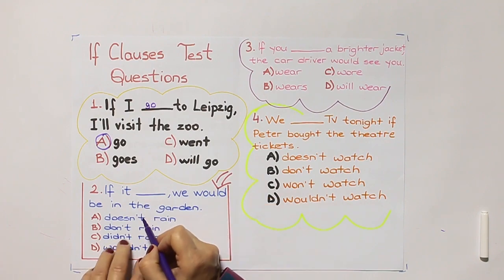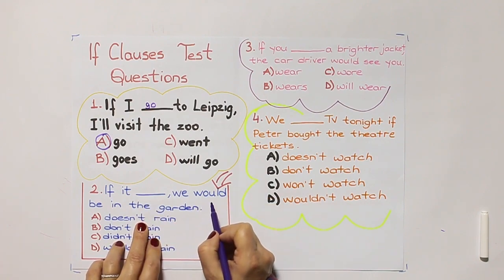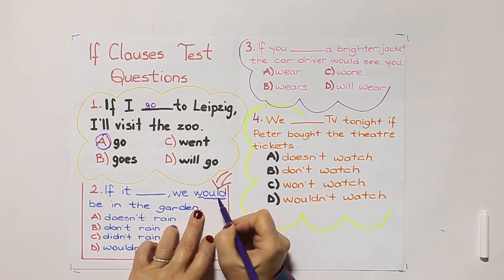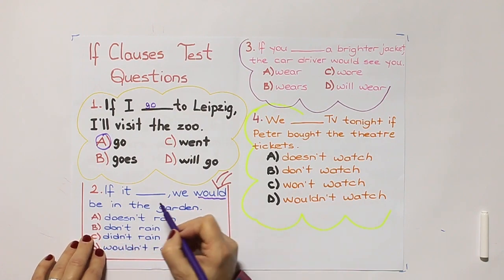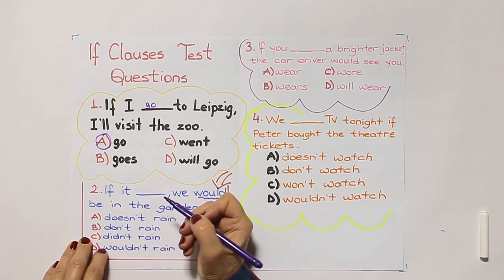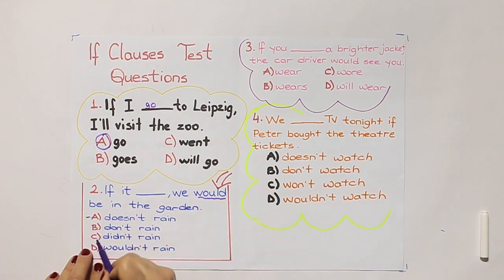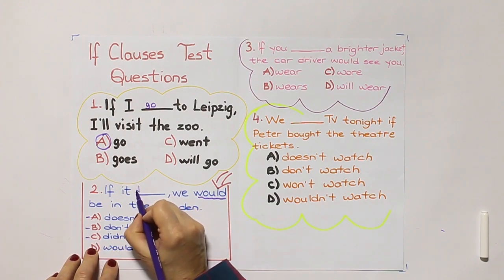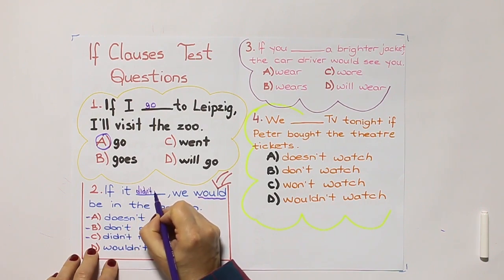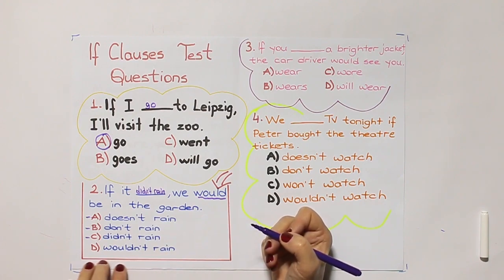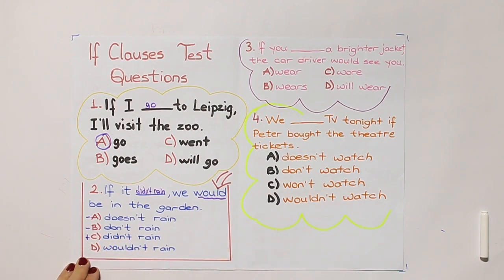2. If we would be in the garden. This is a clue for us. It is type 2, so it should be past simple. Present, past. If it didn't rain, we would be in the garden. So this is the correct answer. This is the wrong one.